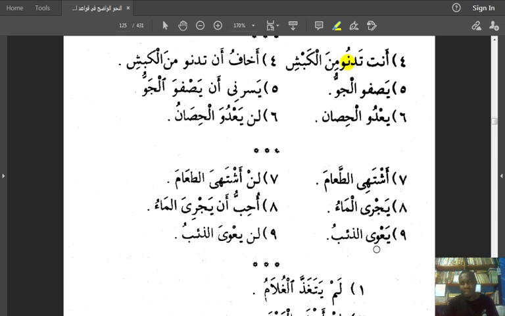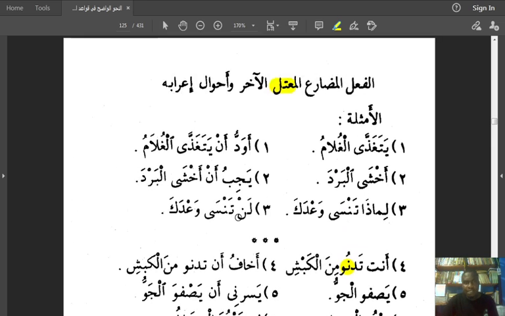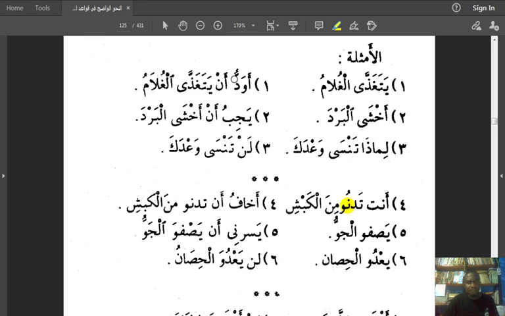Ya'wi al-dhi'bu. Ya'wi is from the verb awa, ain waw alif maksur. Awa is to howl, the cry of the wolf. Al-dhib, of course, is the wolf. So the wolf howled, or the wolf cried out. That is the cry of the wolf. Simple like that. Okay, now we come again here, number one from this side.